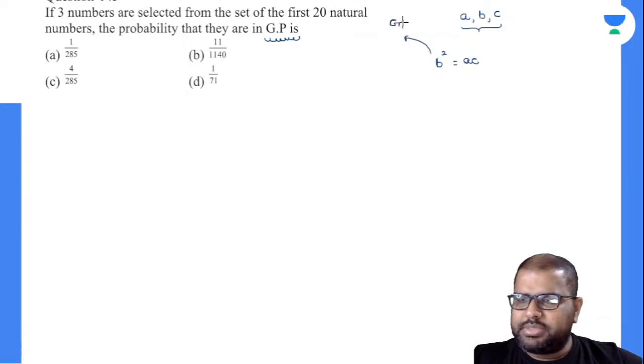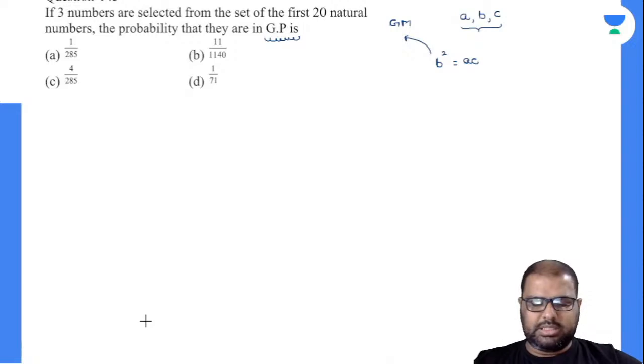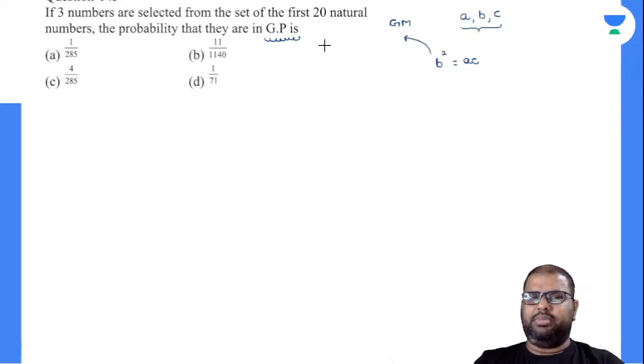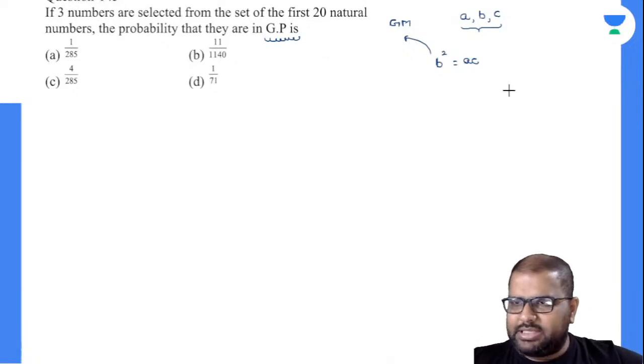Now you closely observe, your B square value must be a square. So how many squares are there? Let's check, and the numbers have to be from the first 20 natural numbers. I'll just write down for my case. 4. I'll keep it and write down here.